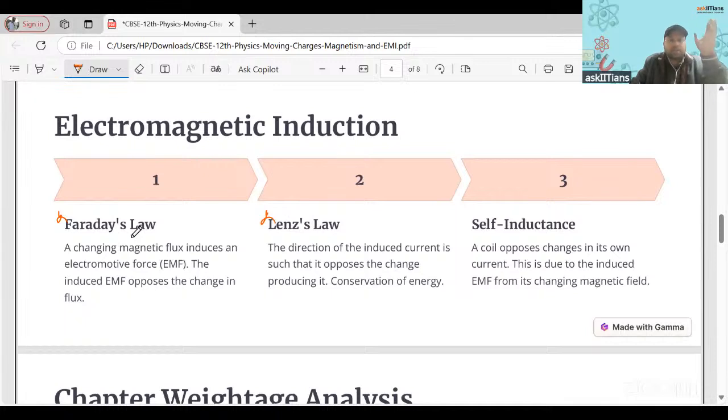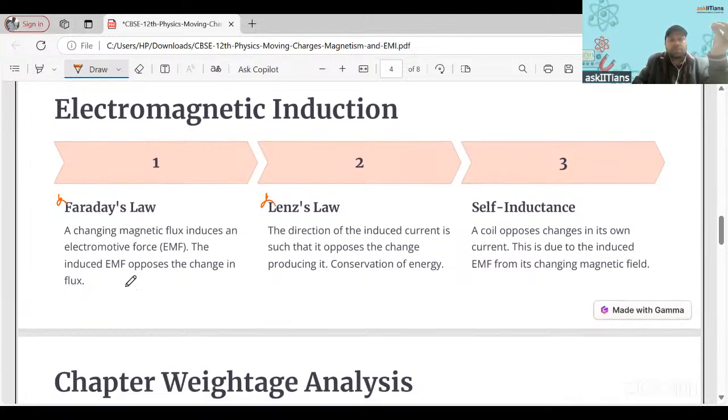What does Faraday's law tell you? Faraday's law tells you the magnitude of the induced EMF. So the induced EMF, what is the formula? Can you tell me? Minus d phi B by dt, the negative of the rate of change of flux, right? Faraday's law gives you this thing.